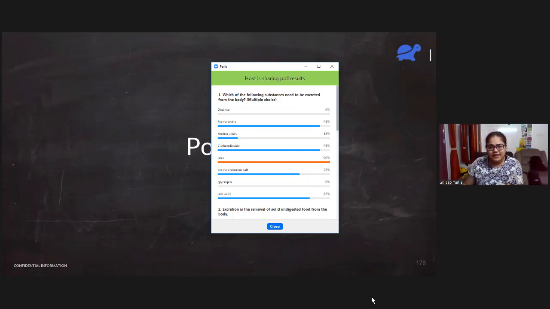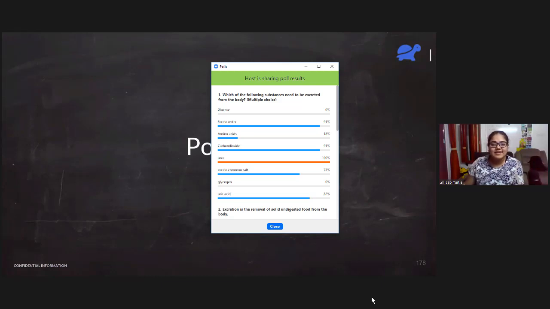Second, excretion is the removal of solid undigested food from the body. This is false. That's what I have been explaining. This process is known as defecation. It is not known as excretion. Still, about 2 of you have said that it is true. It is not true. This is false. Third, sweat is a form of excretion. Very good. It is true. Fourth, dash are the organs that help in the excretion of carbon dioxide.